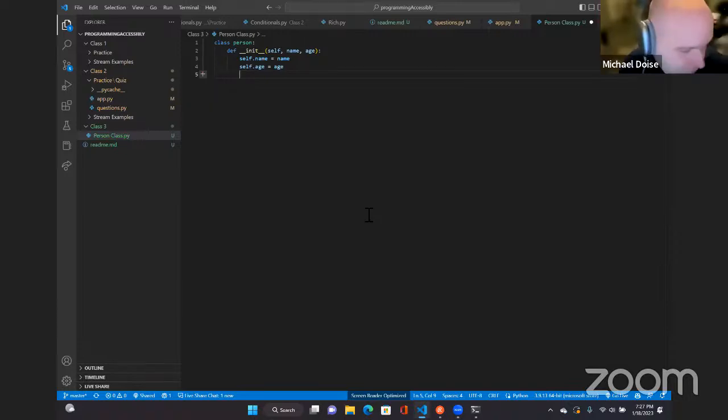Now, let's say a person has two class methods. So we're going to press backspace or shift tab, however you want to do it, and press enter one more time.